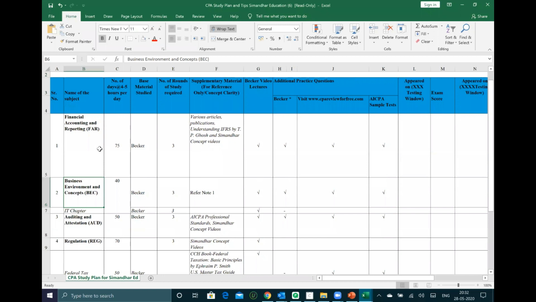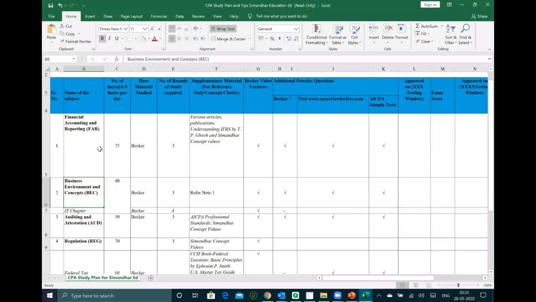Again, there is no thumb rule as to which section you need to start first, and I feel that the section which you have already learned before is most of the time the accounting subject, because almost everyone is from an accounting background, except for some from a science background.